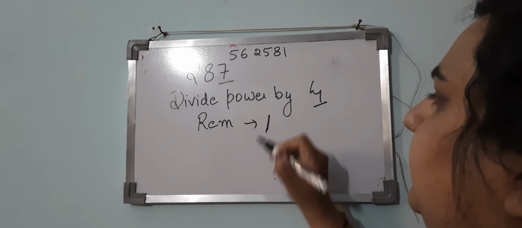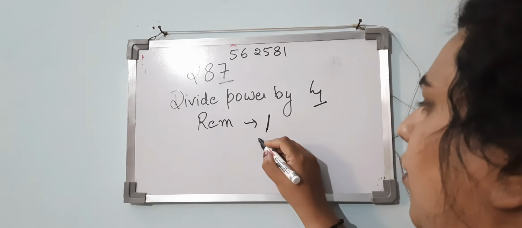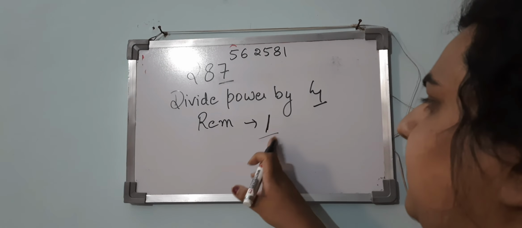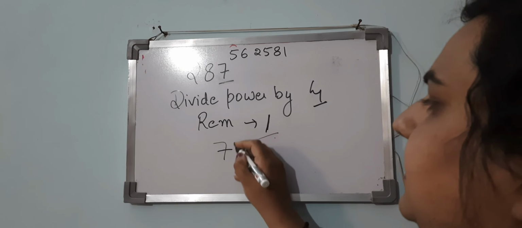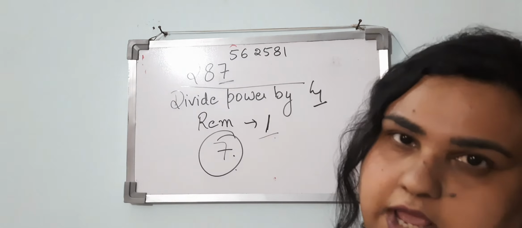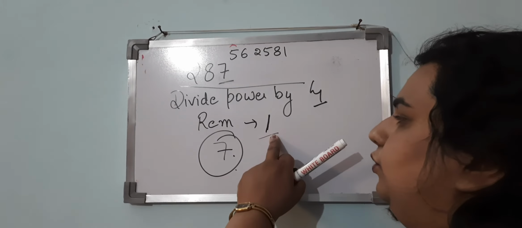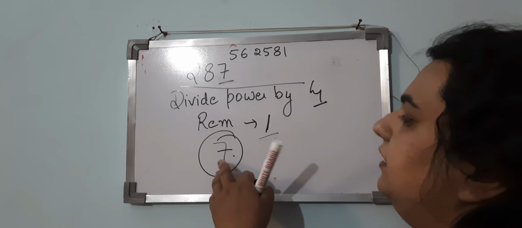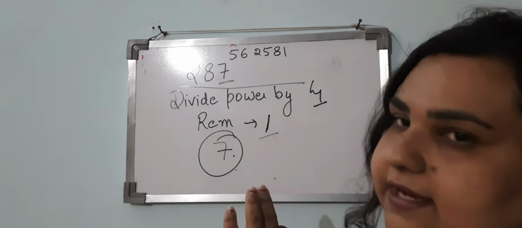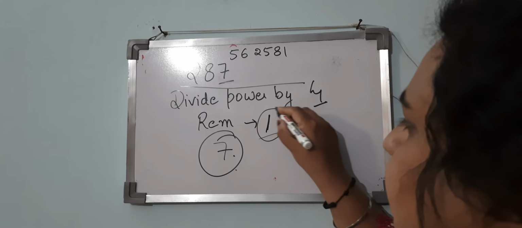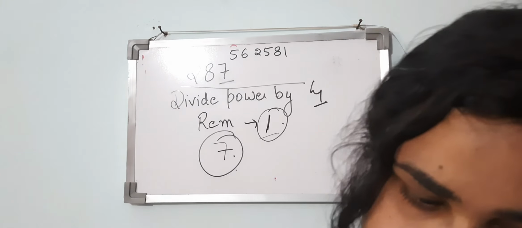The remainder will be 1. So 1 means the first power cycle of 7, which is 7. Hence the unit digit of this number is 7. If we get the remainder 2, then the power cycle of 7 at place 2 is 9, so the unit digit will be 9. So it is based on the remainder.